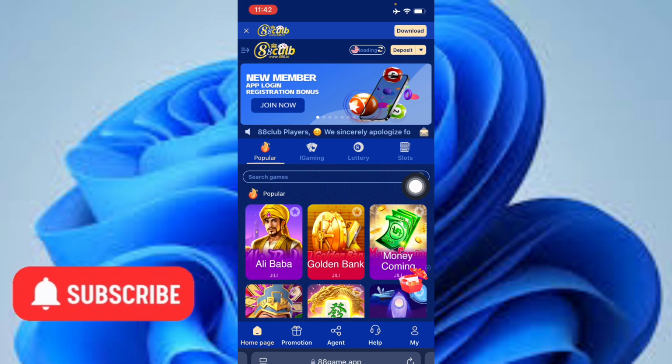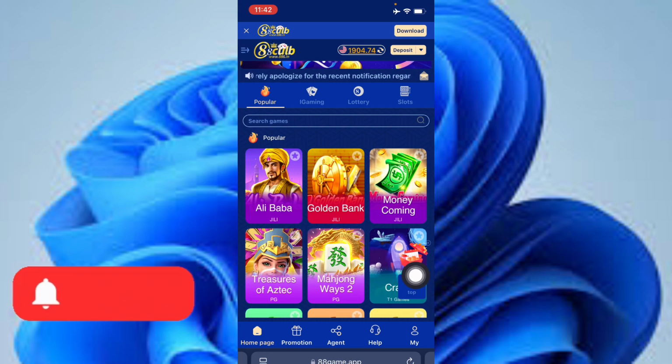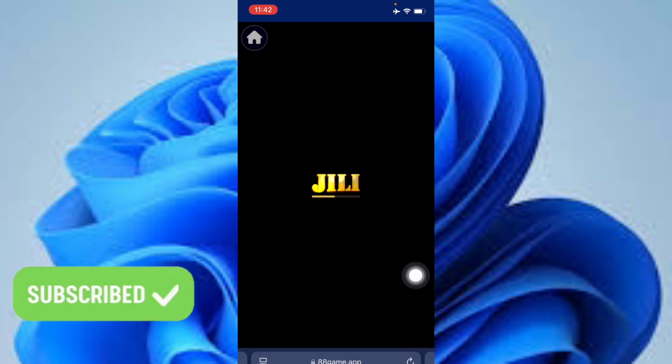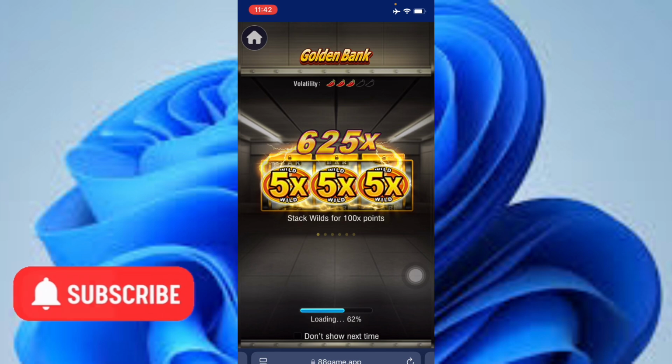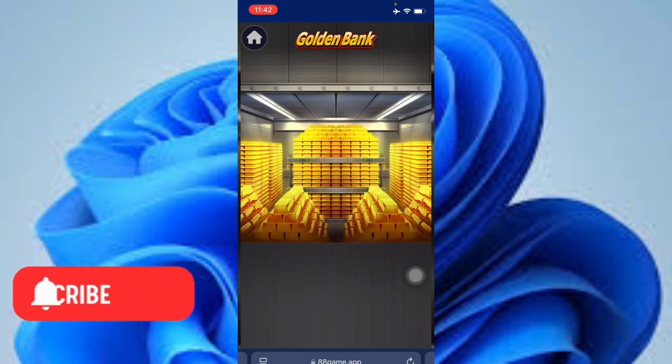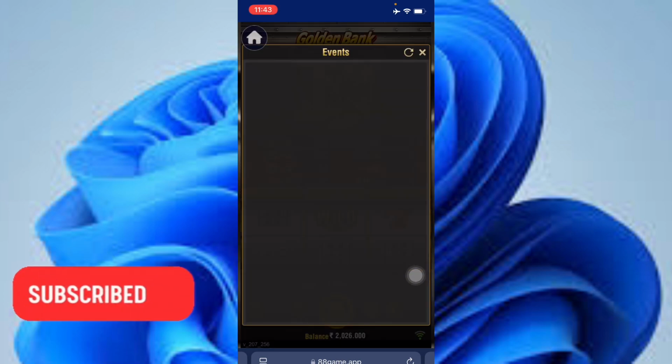Now once you register, let me show you how you can play games on this platform. You have one of the popular games, which is the Golden Bank. Click on it, and once we click on it, it's going to load the game for you. And this is how you are going to play the game. So you have your money in this account. Click on continue, make it play, and start with the gaming.